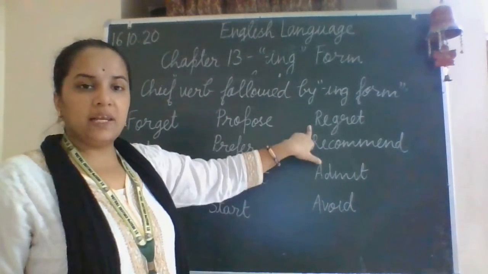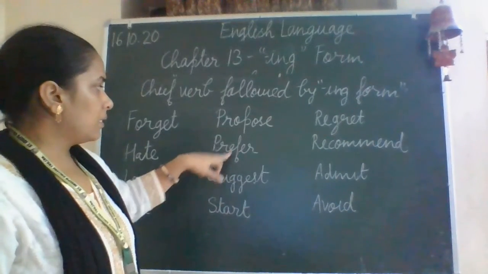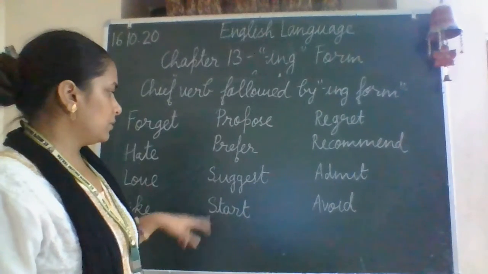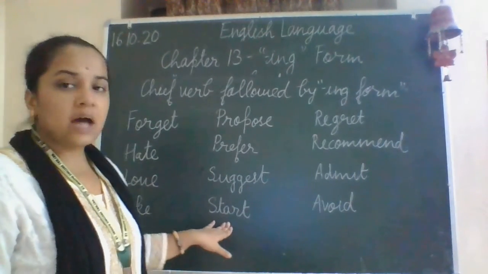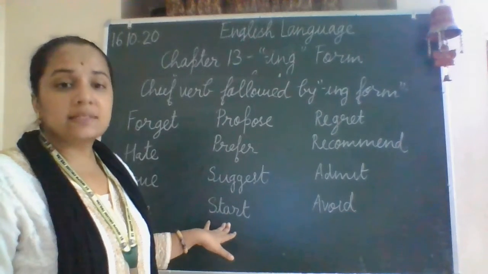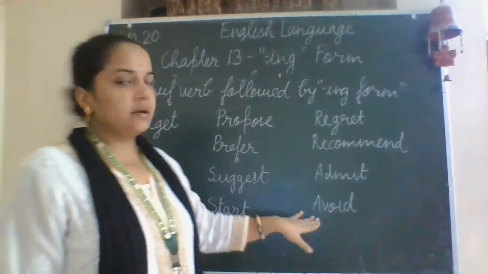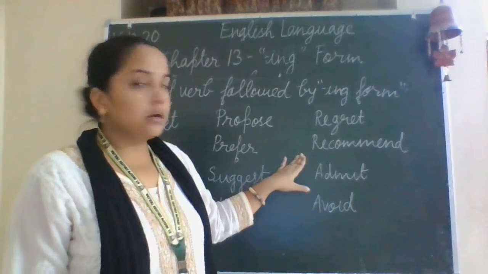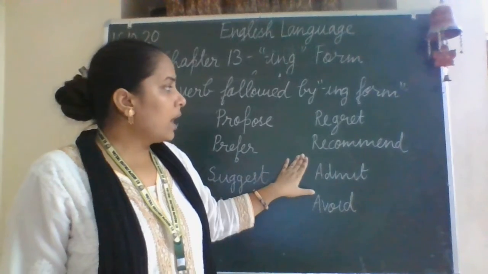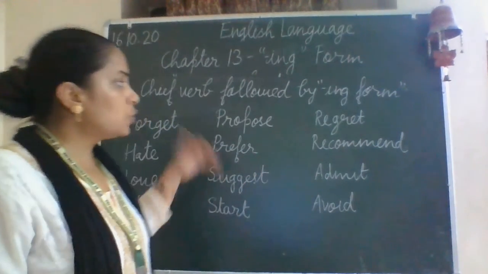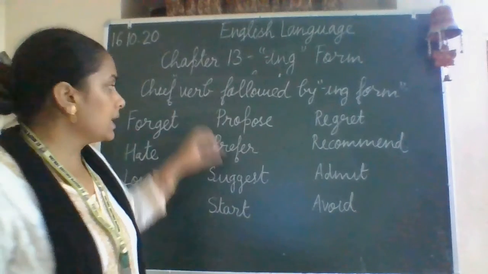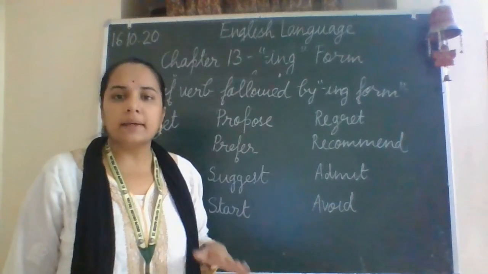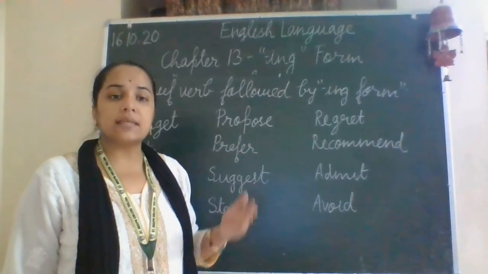I regret failing in the exam. I prefer eating healthy food. I start running, or I start exercising. I avoid eating junk food. I recommend having healthy food. So you can see that whenever I'm speaking, I'm using one of these verbs, and after it, I'm using the ing form of the verb as an object.